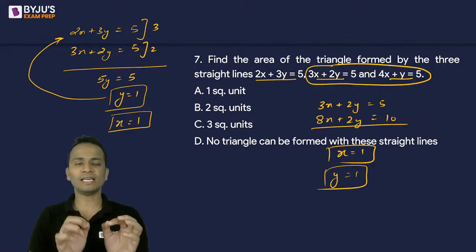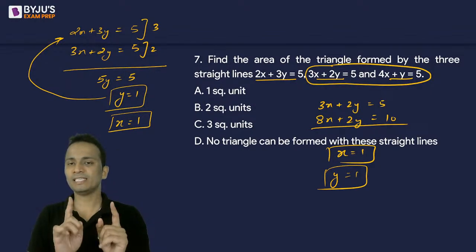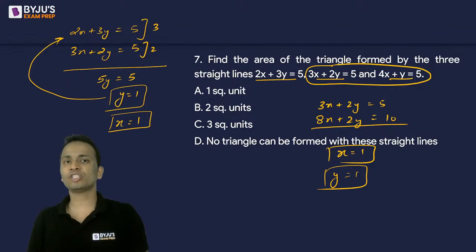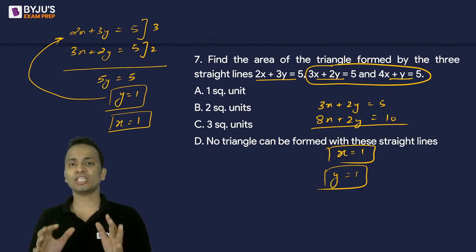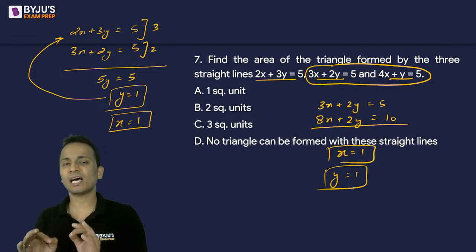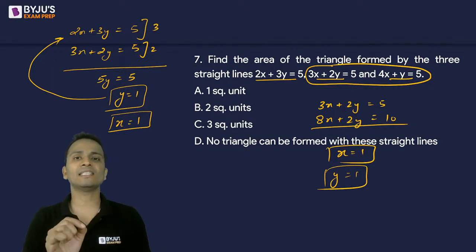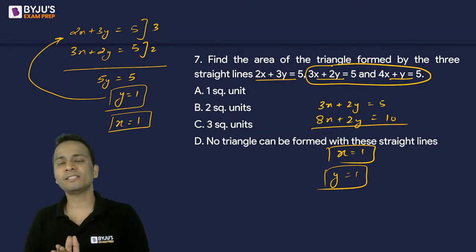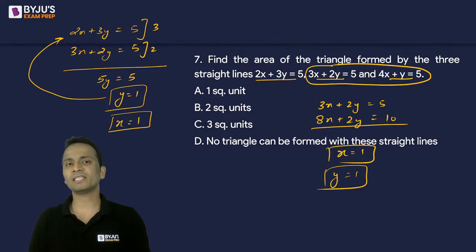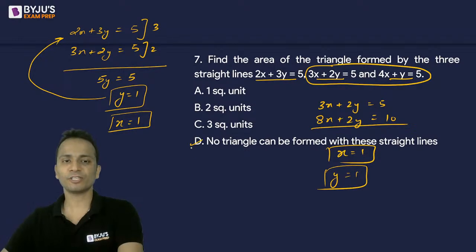So first two lines are intersecting at a point and this point is same at which the second and third line are intersecting. So I can say that these three lines are intersecting at the same point. Now, if all the three lines are intersecting at the same point, I can say that they will not form a triangle. So option D, no triangle can be formed with these straight lines. So option D will be the correct answer for this question.